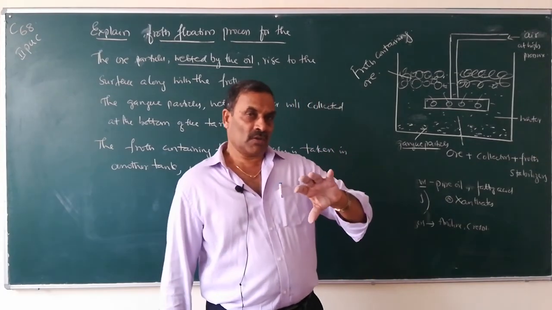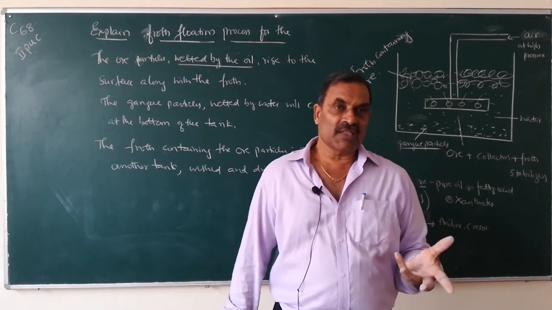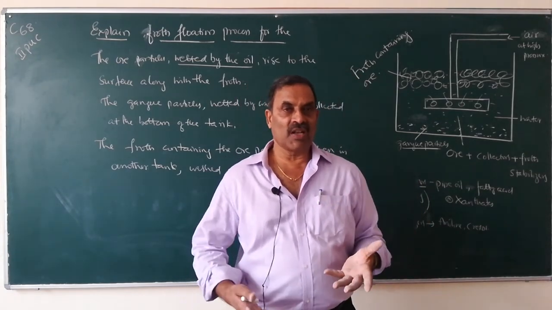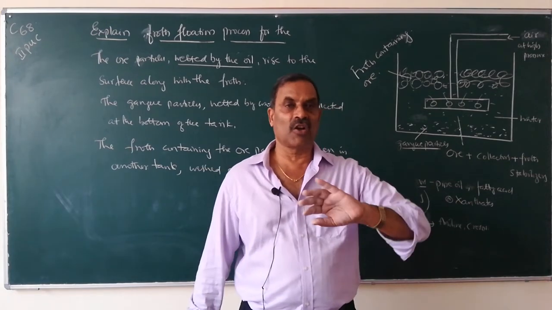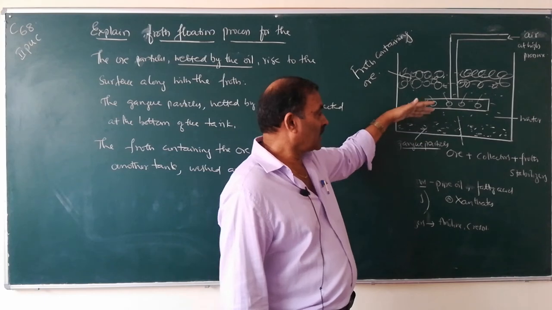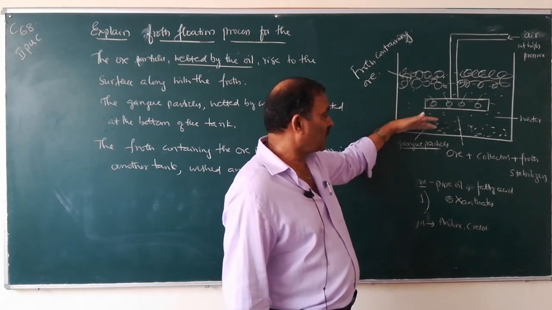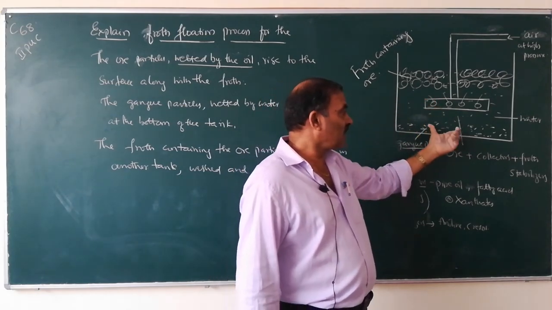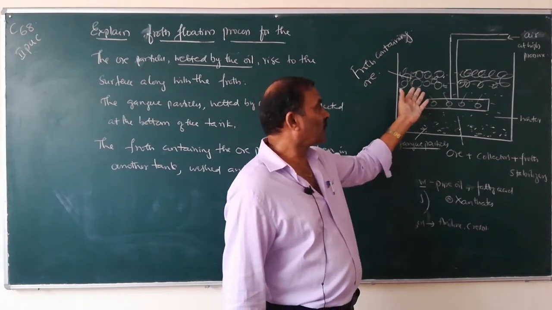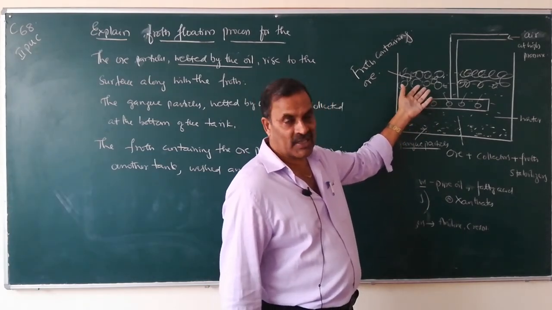The ore particles, being wetted by the oil, will rise to the surface along with the froth. The gangue particles, which are wetted by water, will settle down at the bottom of the tank. Now the froth contains ore particles.